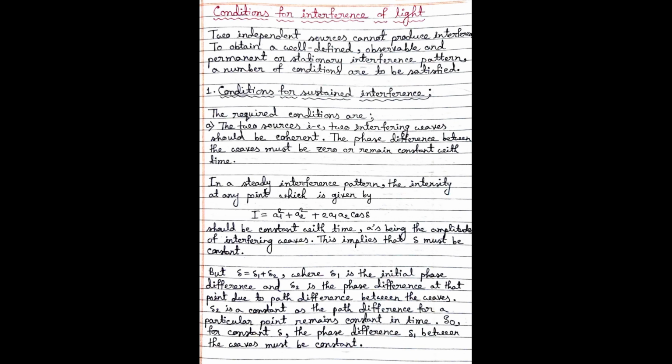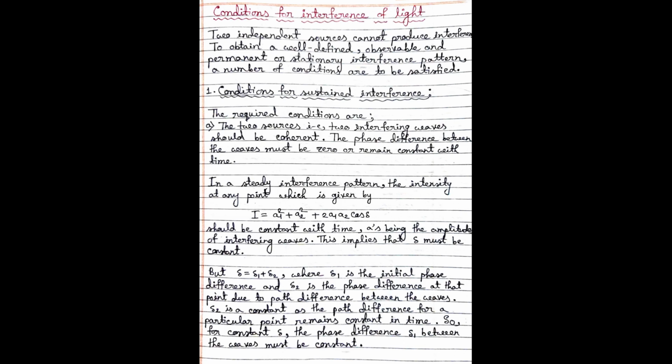Now, delta is equal to delta 1 plus delta 2, where delta 1 is the initial phase difference between the two interfering waves and delta 2 is the phase difference due to their path difference. Now, delta 2 is a constant, as the path difference for a particular point remains constant in time. So, for constant delta, we should have constant delta 1. Therefore, the two interfering waves should be coherent.